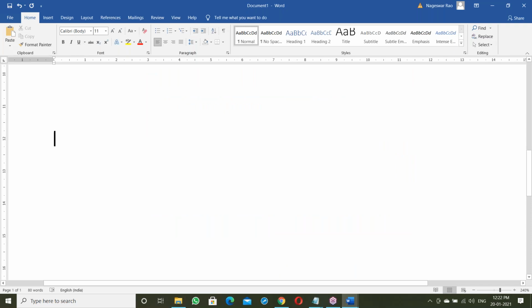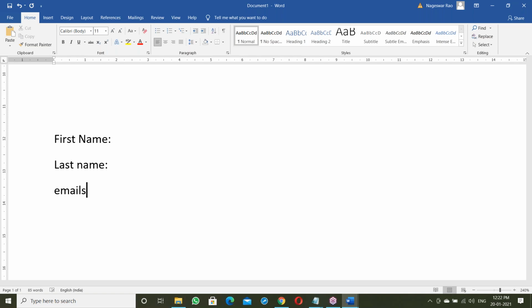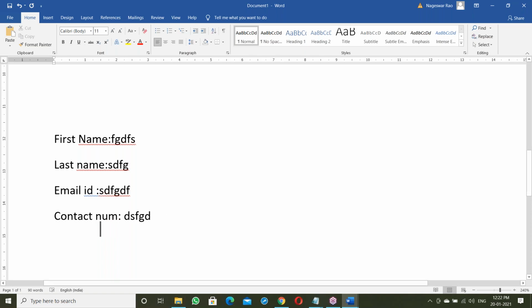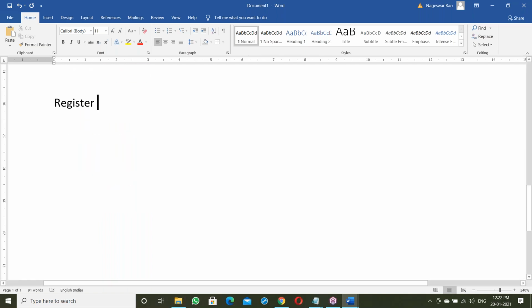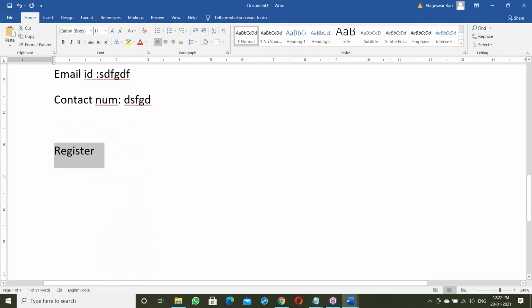So front end, backend. See this here: a front end like a registration form. Suppose first name, last name, next maybe email ID, next contact number. We are filling all the data here and submitting. There is a register button, right? Once you click on this register button,